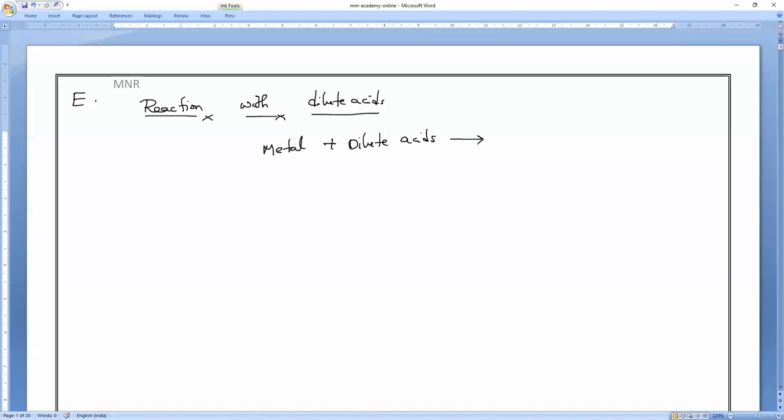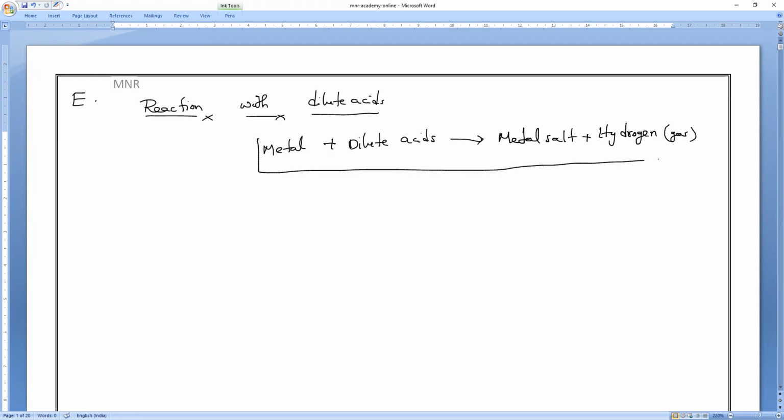We get metal salt plus hydrogen gas. This is the generalized equation whenever metals react with dilute acids.